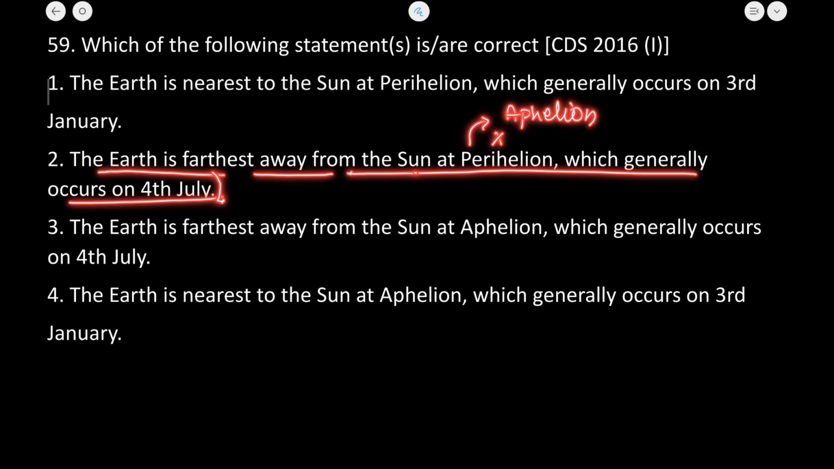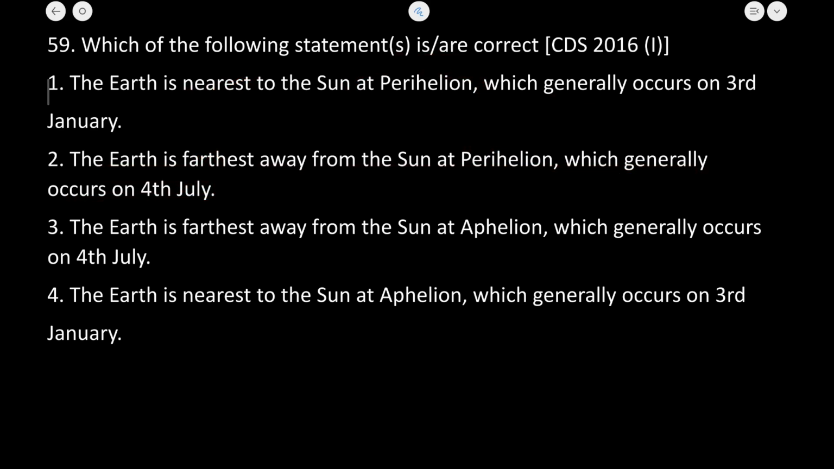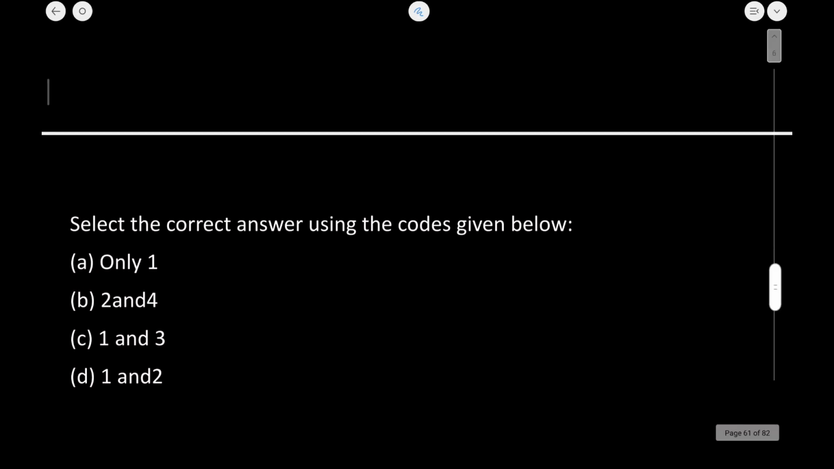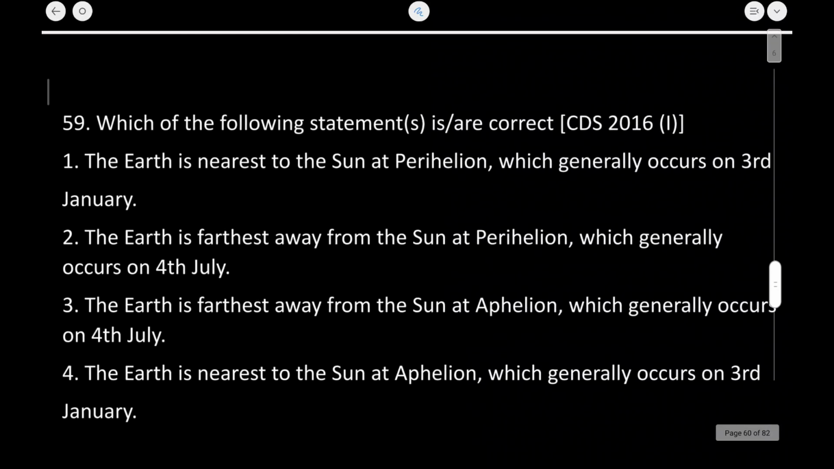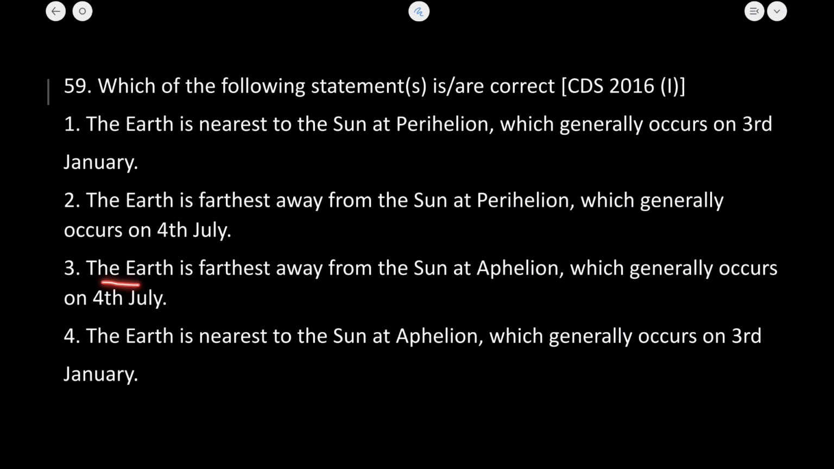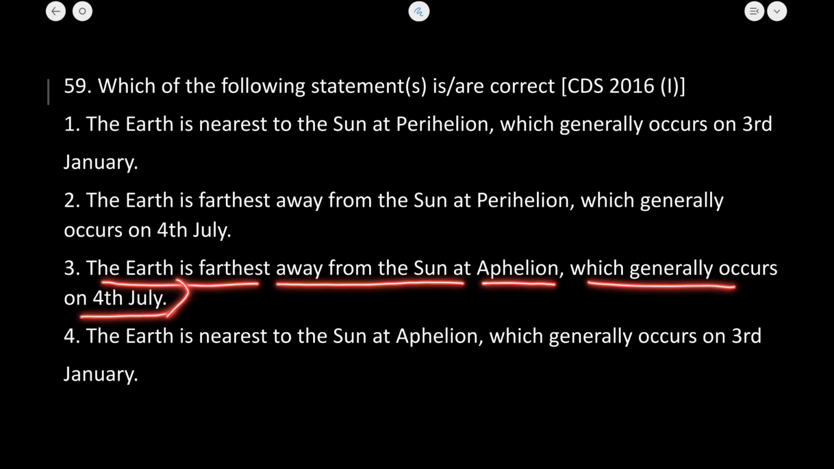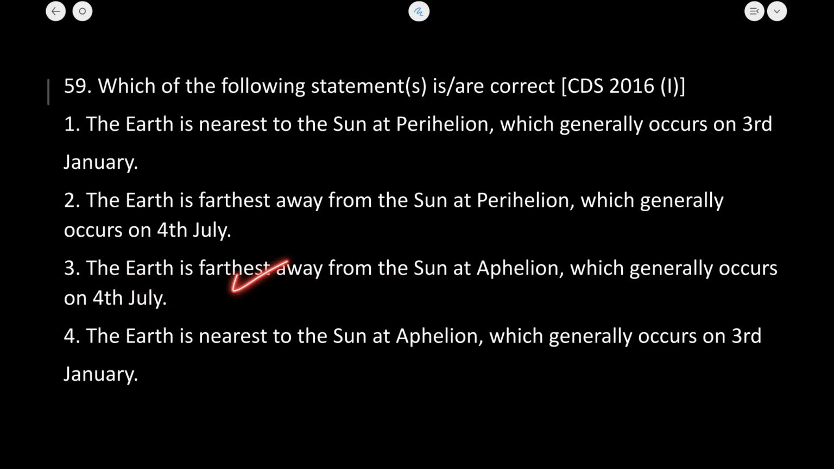Now, at perihelion, the earth is nearest to the sun. That is why the second statement is not correct. We have to mention the correct statement here. We are going to eliminate the second statement. Now, one is correct. Let us see the third statement. The earth is farthest from the sun at aphelion, which generally occurs on 4th July. So, this statement is absolutely correct.